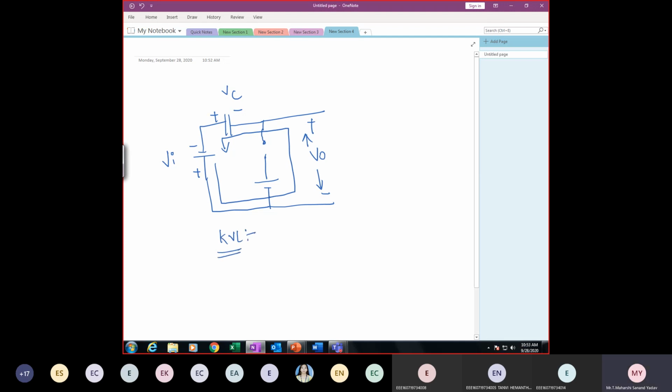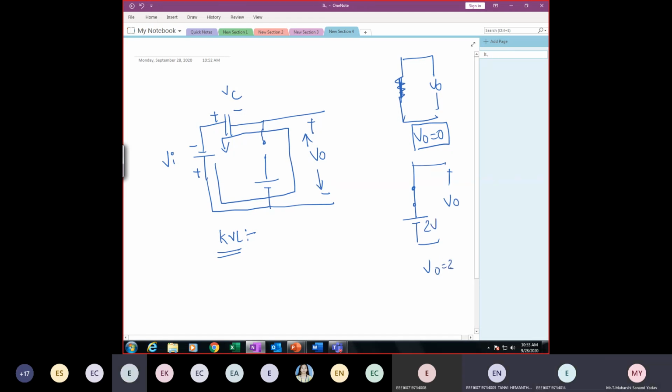How should I write it? Should I consider this reference voltage, or simply V out? Anything that is present across V out, suppose this is shorted, then directly you can write V out is equal to 0. This is one way. Suppose something is shorted and there is some reference voltage, and you want to find V out, then V out will be 2. Okay, it is correct. So please remember these two concepts, first and second.